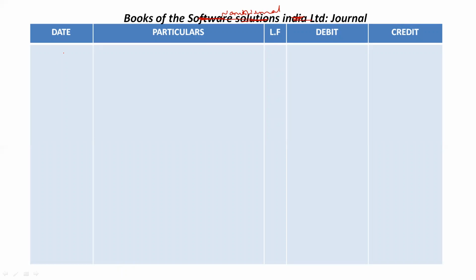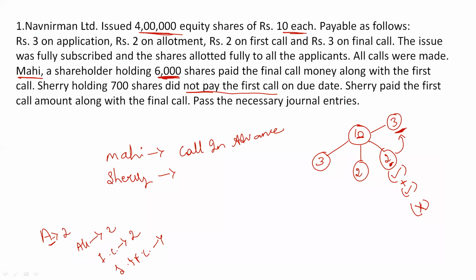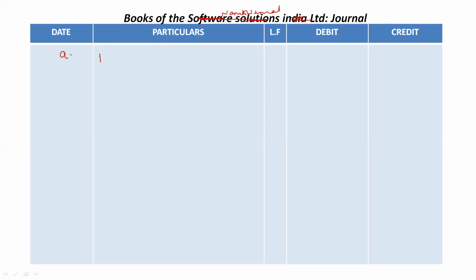So first entry for application process. We know, public is applying for the shares of the company. So while applying for the shares, public is making the payment. Public is paying application money, which is 3 rupees per share. So into company's bank account, we are receiving some amount.